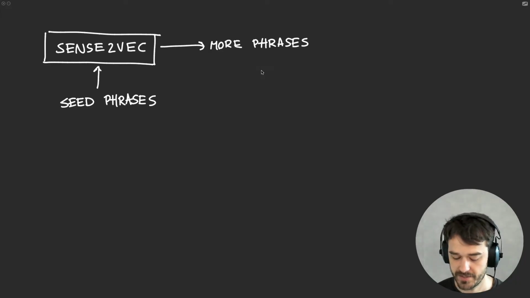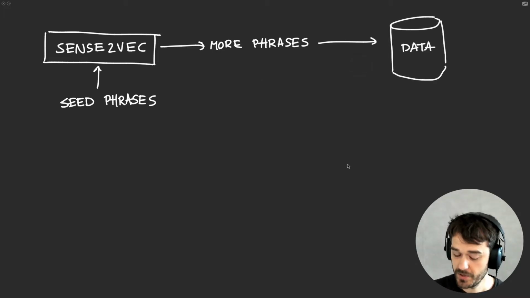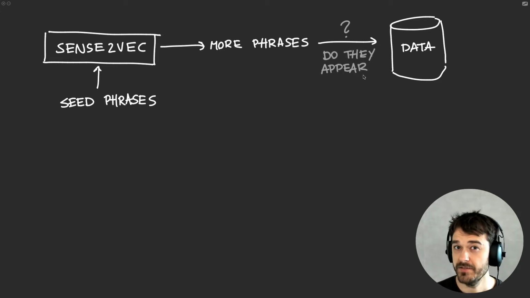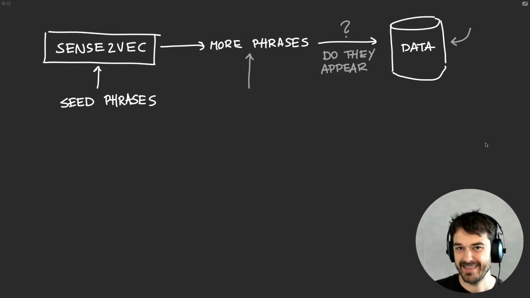And the thinking here is that this is going to be a very long list of phrases that I can use to pre-fill my dataset. But maybe there is where we do have an interesting problem, because you could wonder if the phrases that we find here actually appear in our dataset. It could be, for example, that we don't have any FIFA references in our dataset, but we might be spending a lot of time generating phrases here that we are not going to be using, and that is something to be just slightly aware of.